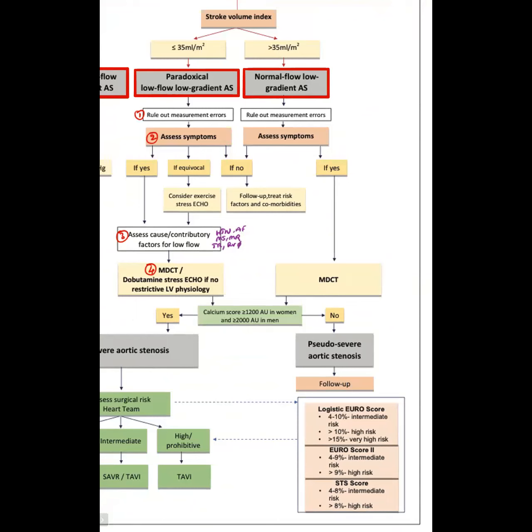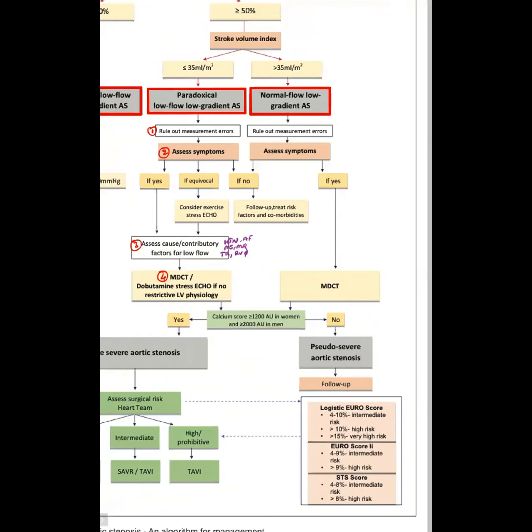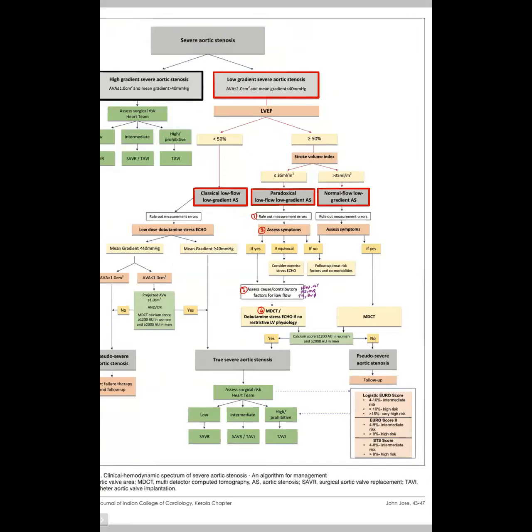That is a patient who has a high gradient, but the flow is reduced because of an LV dysfunction that is not evident in the EF measurement, because in current day and age we basically call them normal EF or low EF based only on ejection fraction, which is a very crude way of assessing LV systolic function, they say.